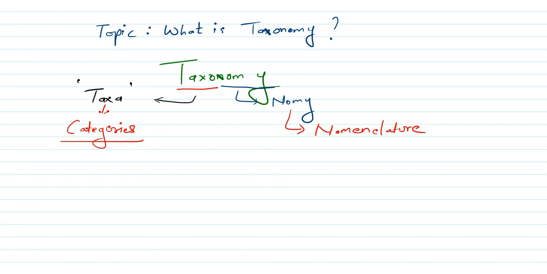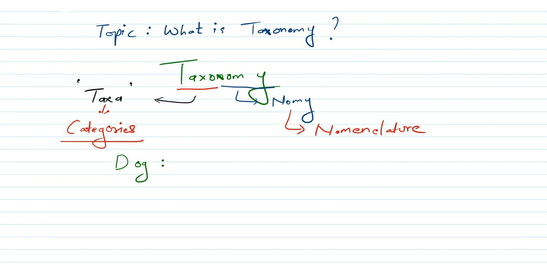Now let me give you one example. Let me write down the scientific name of dog. Do you all know the scientific name of the dog? Let me help you out with this.